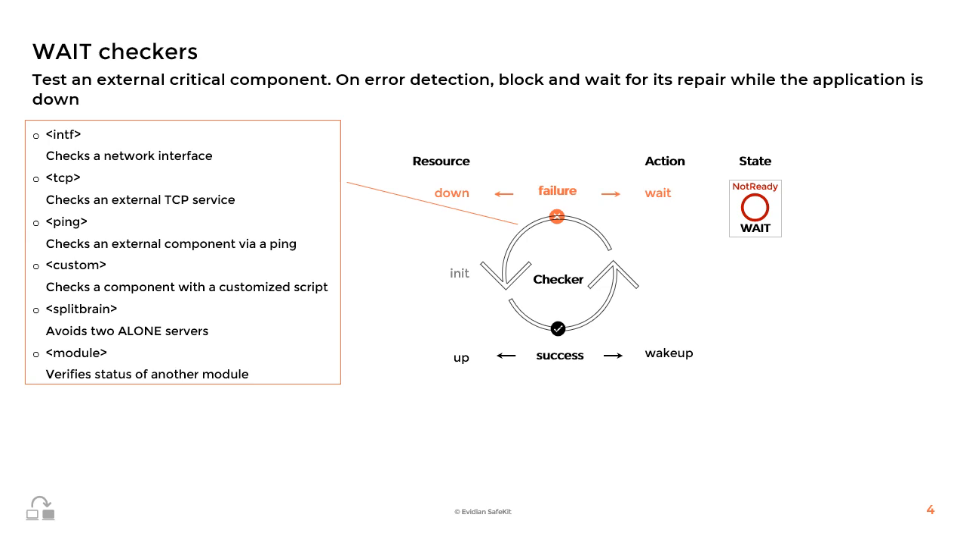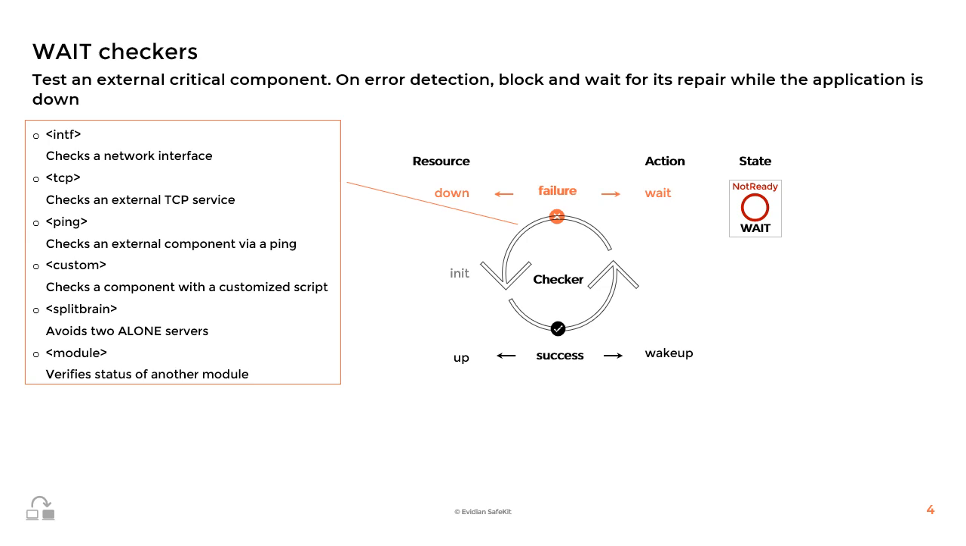A wait checker tests an external mandatory component and, upon error detection, blocks and waits for its repair before allowing the module to transition to its green state. As shown in the figure on the right, the wait checker operates in a loop, periodically testing the external component and setting a SafeKit resource to either up or down. Then, a failover rule on the resource triggers a wait action if the resource is down. When the resource is up, the module is unblocked and can transition to its green state. Note that an application is not running when a module is in the wait state.